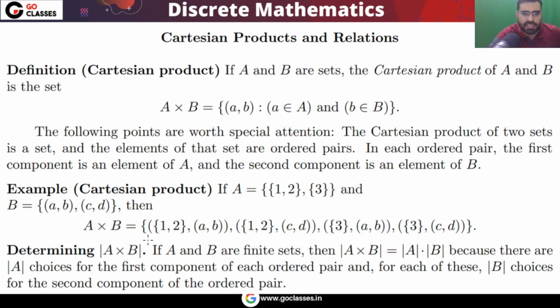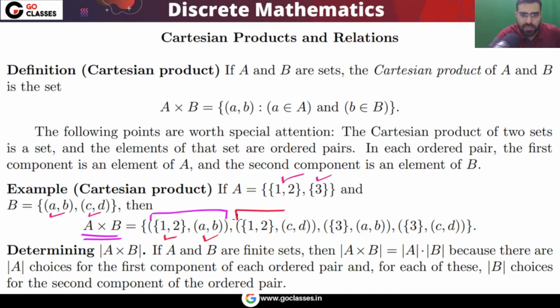Like you can easily see, if this is your set A, it has two elements, this is one element, this is another element, and your set B has two elements, then what will A cross B be?